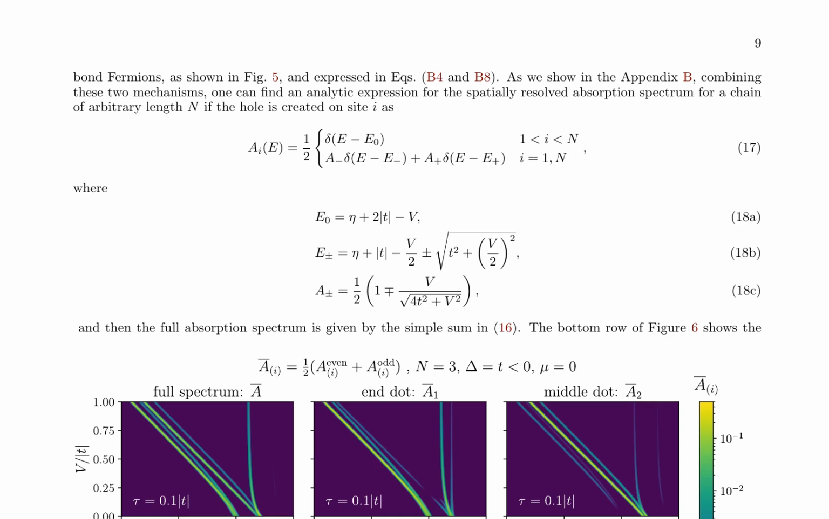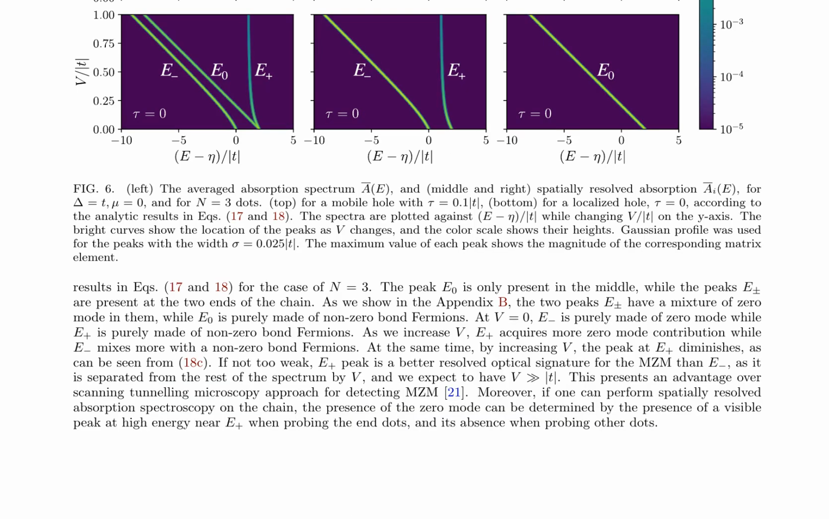The research discusses the spatially resolved absorption spectrum for a chain of arbitrary length n, focusing on the role of bond fermions and hole mobility. For a localized hole, the spectrum features peaks at E0, E+, and E-, with E+ being more prominent at higher V values due to its zero-mode contribution. This offers an advantage over scanning tunneling microscopy for detecting Majorana Zero Modes, MZM.